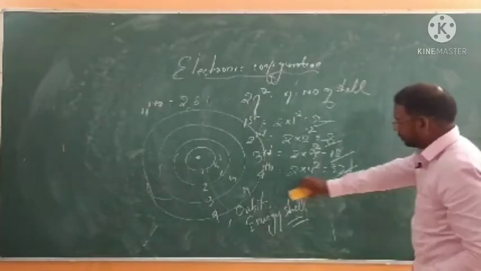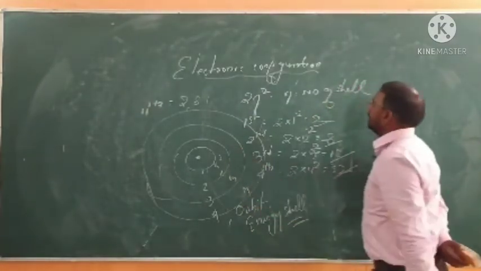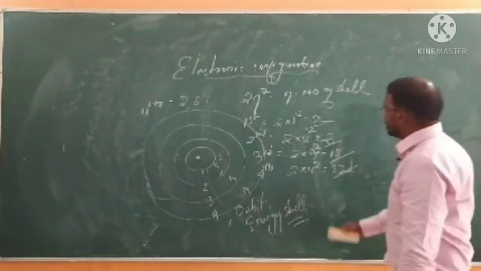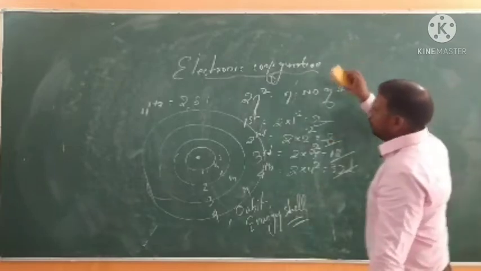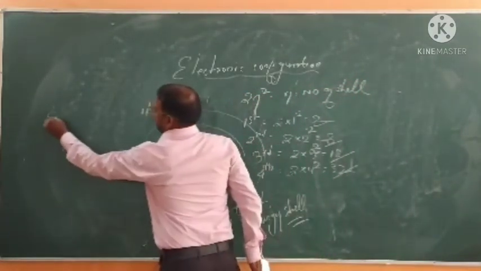So first, you know an orbit has small parts that are called suborbits. The part of an orbit is called a suborbit.